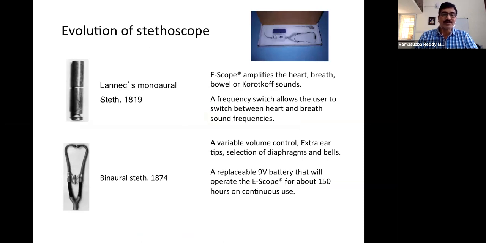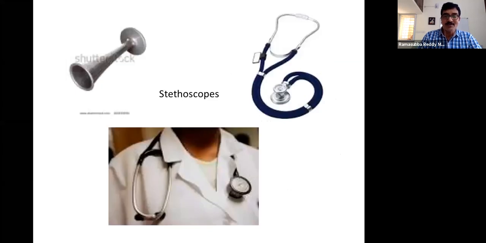And here we can see the evolution of the stethoscope. In the beginning, there was only a single monaural stethoscope, and then a binaural stethoscope, and this is the electronic stethoscope, which will amplify and give a clearer signal compared to here. Here it is only mechanical or physical vibrations that we hear in these two. Here that is converted into electronic signals, and that can be directly connected to a PC or any processing systems. Of course, this is like engineers.